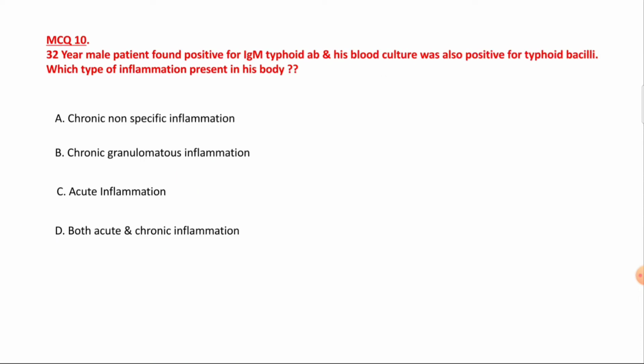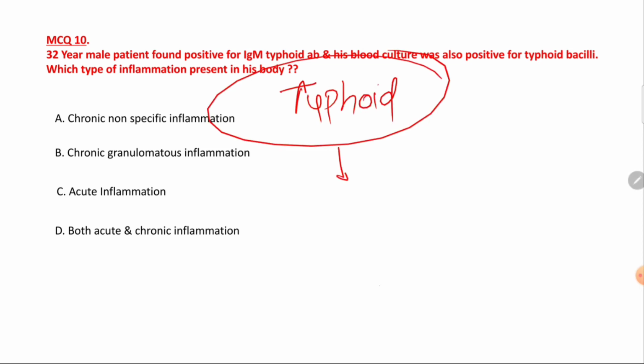Now MCQ number 10. A 32-year-old male patient found positive for IgM typhoid antibody and blood culture also positive for typhoid bacilli. Which type of inflammation is present in the body? All right. So here the patient is positive for typhoid infection, right? And typhoid is an acute inflammation. It's an example of acute inflammation.